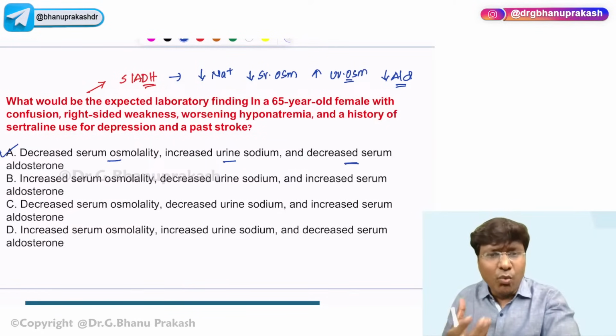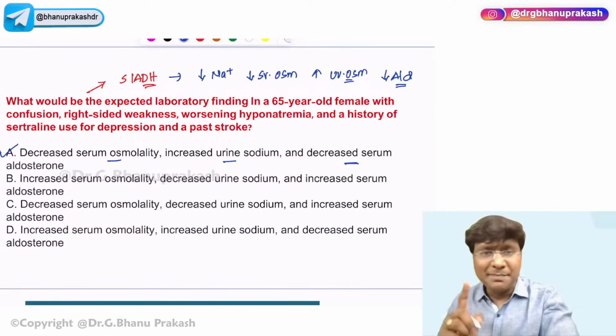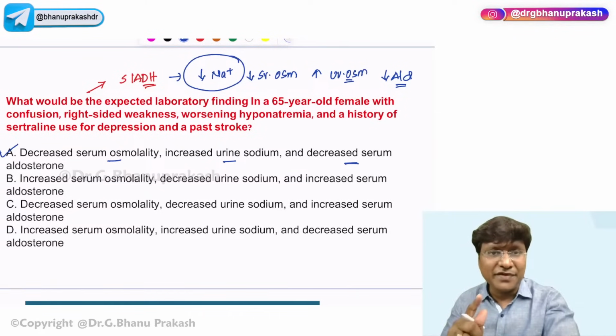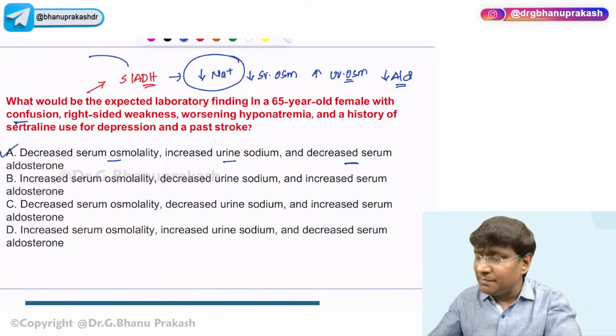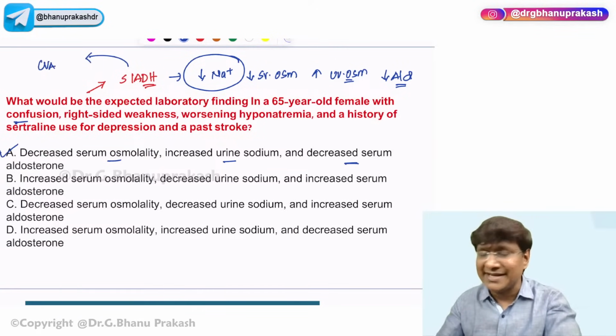Now, what is making you think of the SIADH in this question? Let me tell you. In patients with the SIADH, there is hyponatremia, and because of hyponatremia, the individual will be in a state of altered sensorium. Then why do you have this right-sided weakness and past stroke? Please remember, one of the very important etiologies causing SIADH is cerebrovascular accidents.